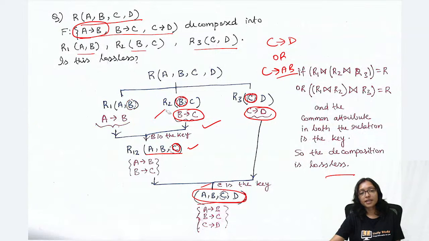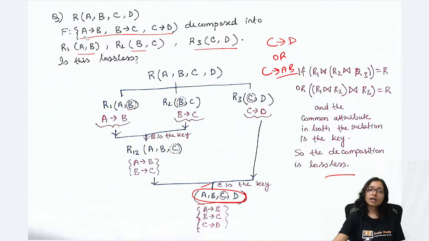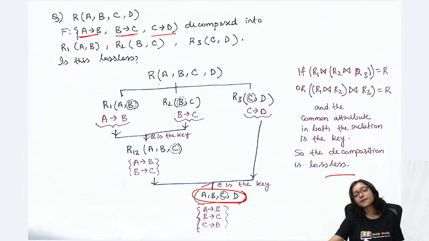What about dependency preserving? For dependency preserving, what you have to check? Always check the dependencies. Whatever dependencies were given to me, that is A implies B, B implies C, C implies D. After splitting them, can I get them back?